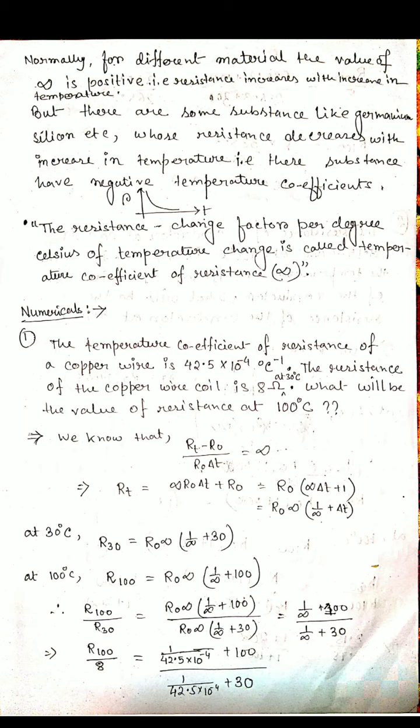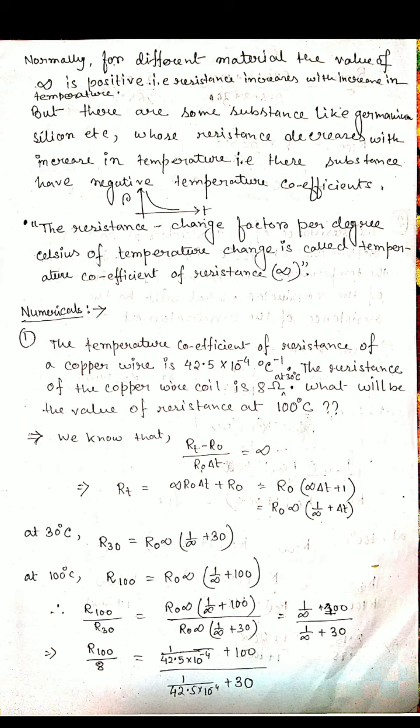So we use that equation in terms of resistance: RT minus R0 by R0 into delta T equals alpha. Just simplifying this, we get RT equals R0 alpha within brackets 1 by alpha plus delta T. In place of delta T, you can just write T. Now at 30 degrees, in place of T we write 30. And at 100 degrees, R100, in place of T we write 100. Now if we divide these two, we know the value of R30, that is 8, and we know the value of alpha.